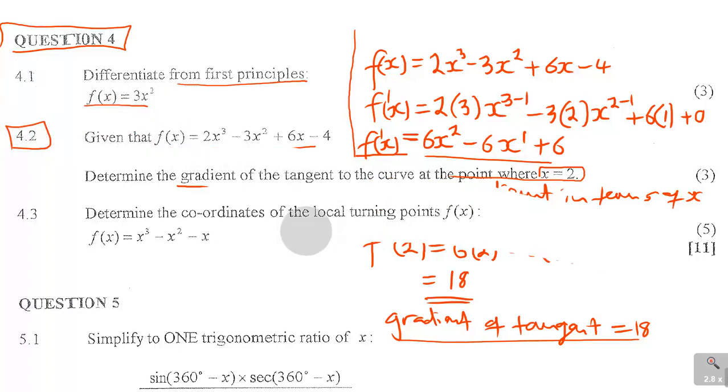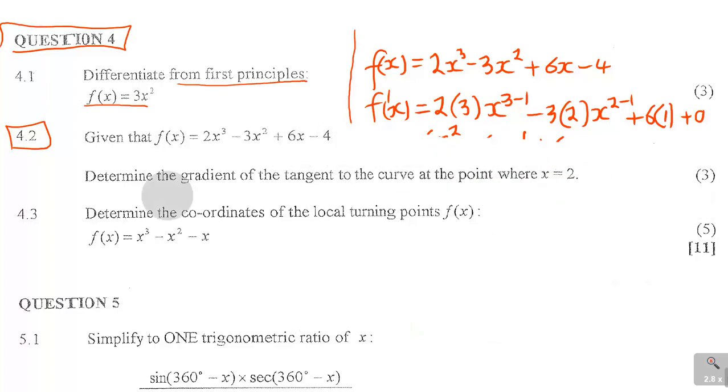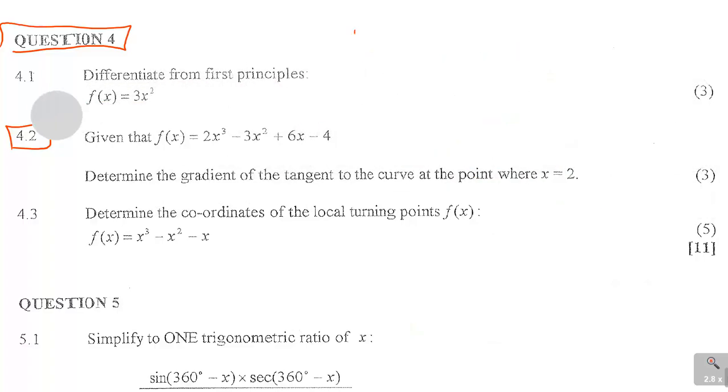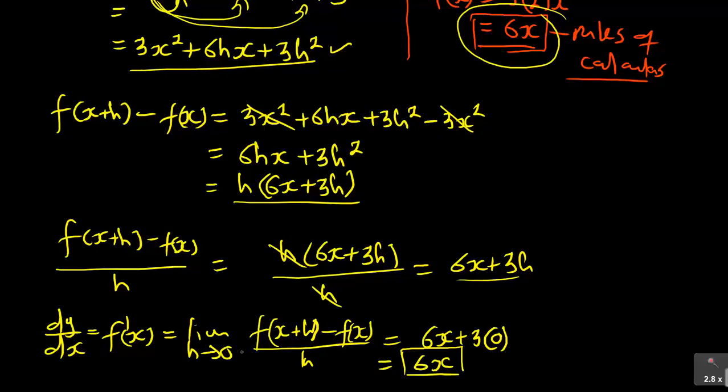The last part of this question, 4.3, says determine the coordinates of the local turning point of f of x, and you're given f of x as x cubed minus x squared minus x. So I'm given f of x.